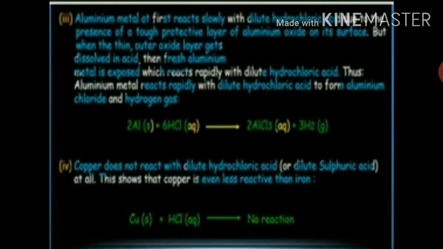Thus, aluminium metal reacts rapidly with dilute hydrochloric acid to form aluminium chloride and hydrogen gas. So the fresh aluminium metal reacts with dilute hydrochloric acid and forms what? Aluminium chloride and hydrogen gas. Copper does not react with dilute hydrochloric acid or dilute sulfuric acid at all. This shows that copper is even less reactive than iron.